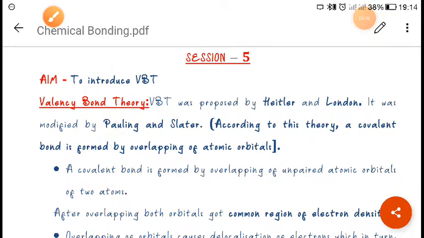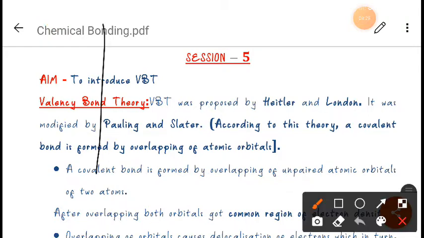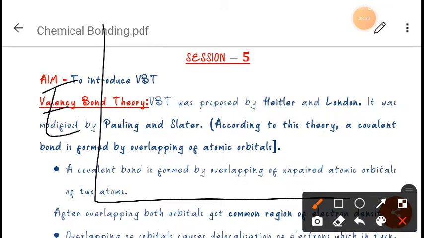Now, next thing: according to valence bond theory, atoms must come closer for overlapping, okay? When will the bond be formed? When the atoms come closer, there will be an overlap. After that only the bond will form. Suppose we take the example of this graph. Suppose this is energy here, and this is the internuclear distance, okay? So suppose here is one atom, here is one atom.